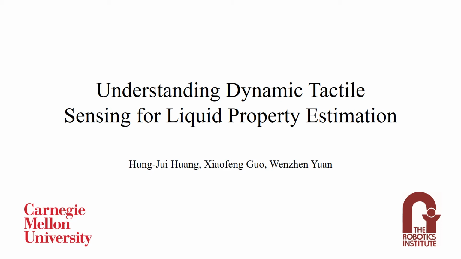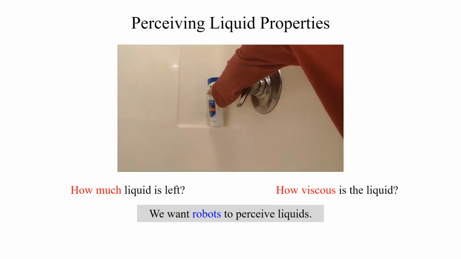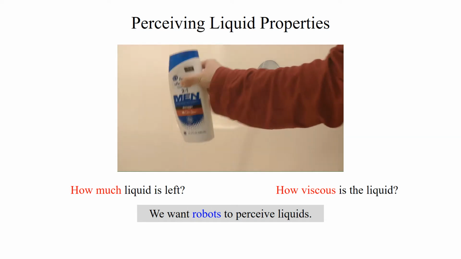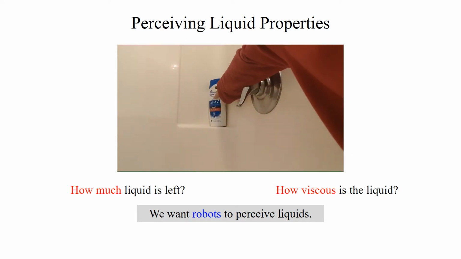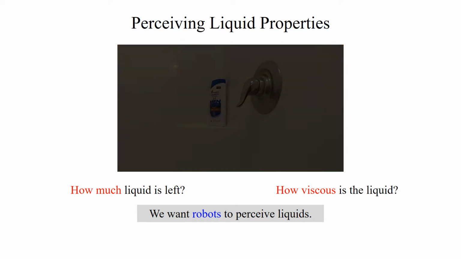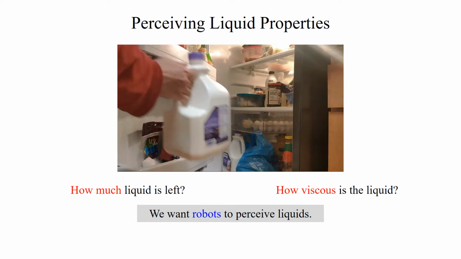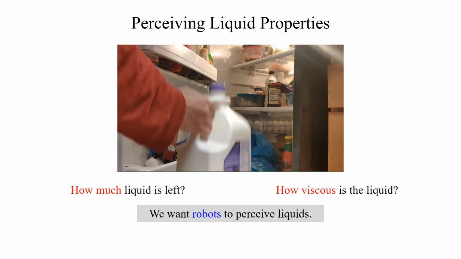Hello, I'm Hongrui Huang. For robots to operate in our households, they need to be able to perceive common objects. One common class of object is liquid, such as sauces, drinks, detergents, and so on.